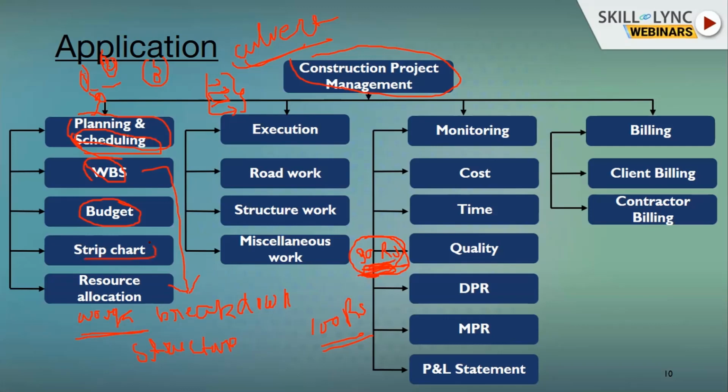The step chart I will describe to you as we go along, to check the physical progress. If a construction project manager is executing any project at the site, he should have a step chart in order to check the productivity or output on a daily basis. Resource allocation deals with the plant and machinery that has been added at the site. Simultaneously, he should manage the execution, road works, structure works, and miscellaneous works.